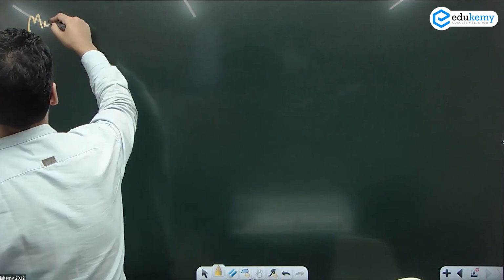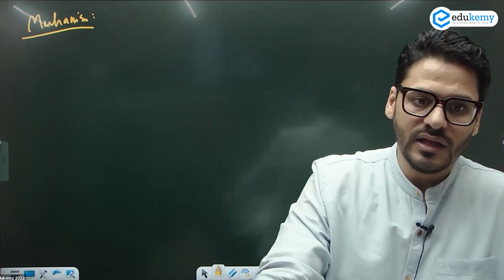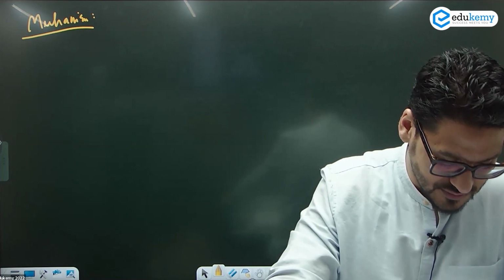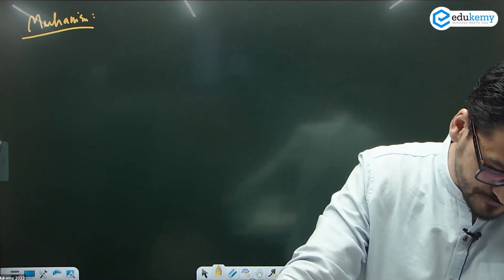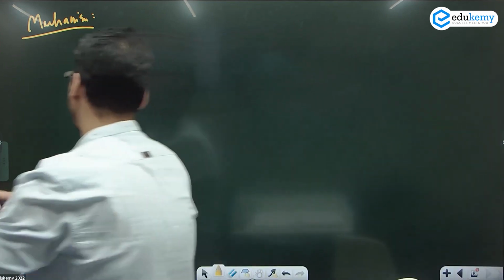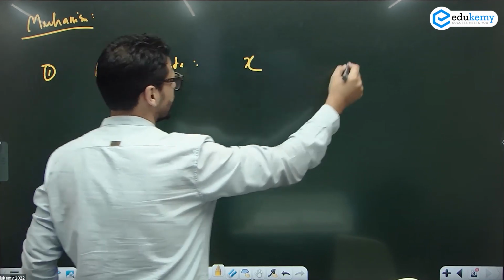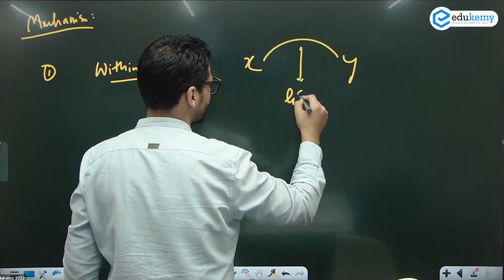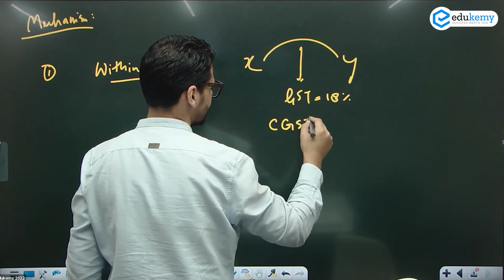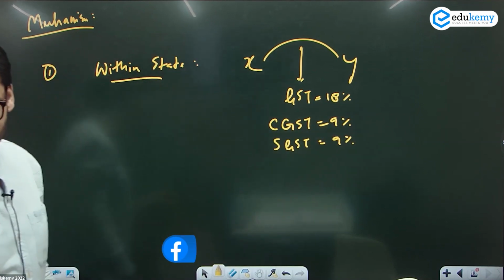Now see mechanism. GST is again your VAT type of tax only. ठीक है? But I've already covered it. It will get input tax credit for all the systems. Now, whenever this act was passed, you have different kinds of taxes that would be imposed. See, for example, मैकेनिज़्म दिखाता हूँ. If the good is being traded within the state, क्या impose होगा? GST. Let's assume GST is 18%. The center will take 9% and state will take 9%. This is how it is divided within the state.